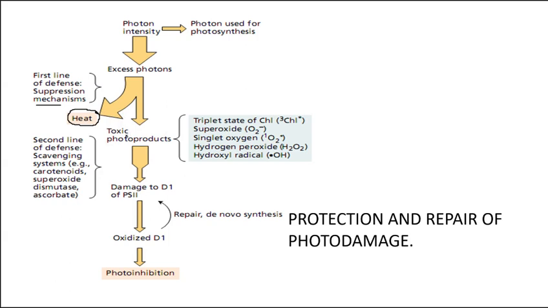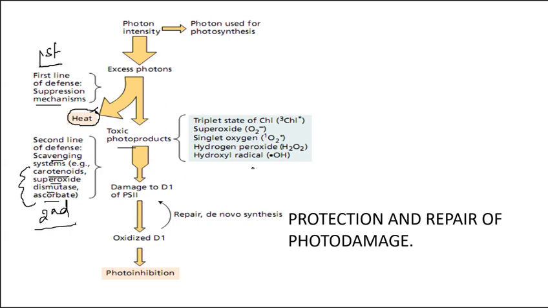Once the toxic products form, there are a variety of scavenging mechanisms. Who scavenges? The carotenoid molecules are the scavengers. Other molecules like superoxide dismutase and ascorbate are also scavengers, which break the toxic products into non-toxic products. So the first defense is quenching into heat, when possible. Then, if toxic products are formed, scavengers will scavenge them to form non-toxic products. This is the second line of defense. This is the first line of defense.